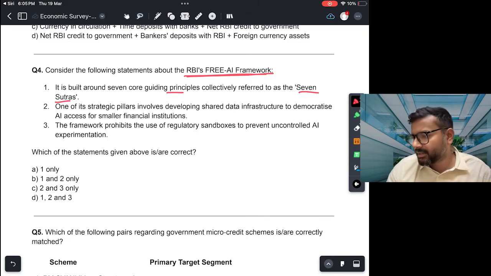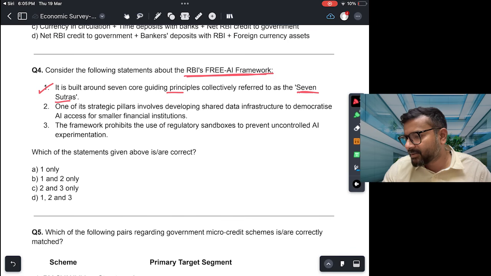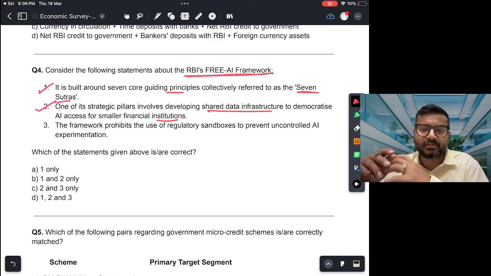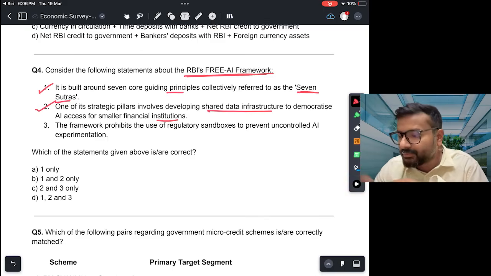तो ठीक है. I think ये 7 सूत्रास याद रखने का ज़रूरत नहीं है, but at least you should know. One of its strategic pillars involves developing shared data infrastructure to democratize AI access for small financial institutions. So in fact this is also correct. One of the goals है RBI का, one of the incentives to develop the shared data infrastructure such that जो smaller financial institutions है वो भी AI को use कर पाए, right, and not just the larger ones.